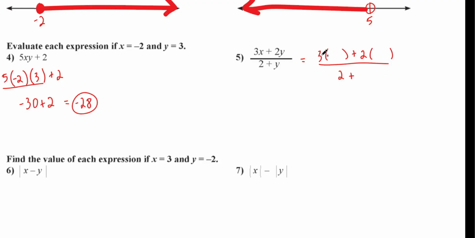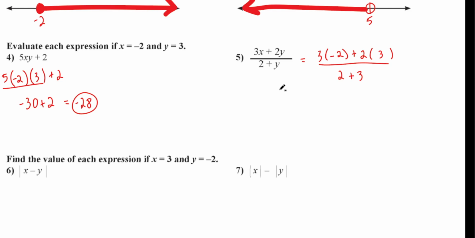So let's go back to the top. 3 times x. What is the x again? It's the same thing right here. X is negative 2, y is 3. So put a negative 2 in for the x and a 3 in for the y. This is 2 plus y, or 2 plus what? 3. So all I did was just replace the x and the y with what they're equal to. Just plug it in, right?